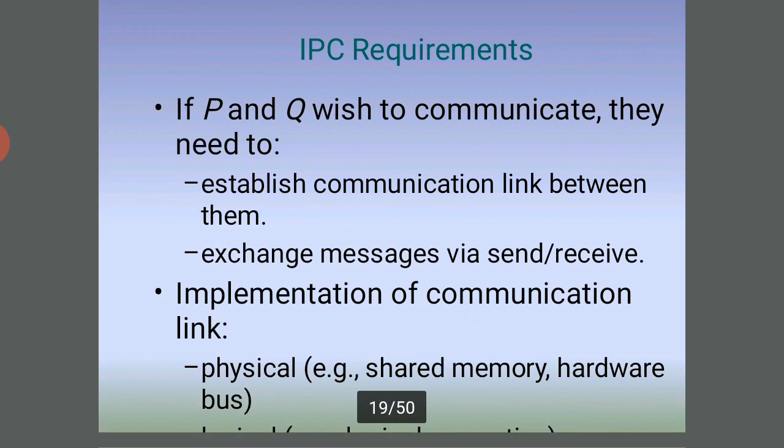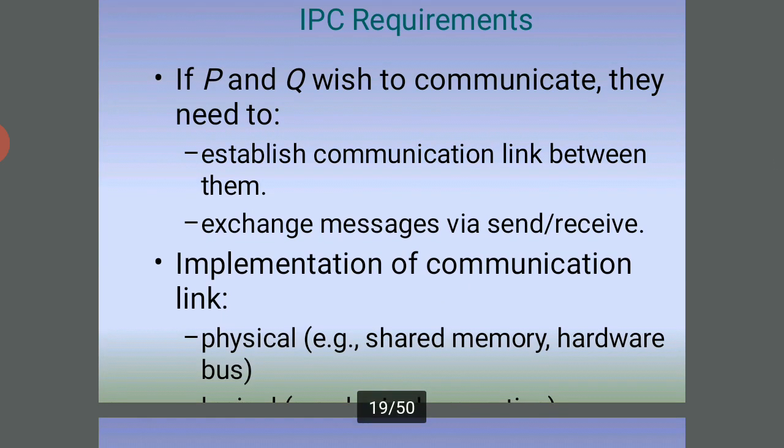Now the IPC requirements. If P and Q wish to communicate, they need to establish a communication link between them and exchange messages via send and receive. The implementation of the communication link can be physical, such as shared memory or a hardware bus.